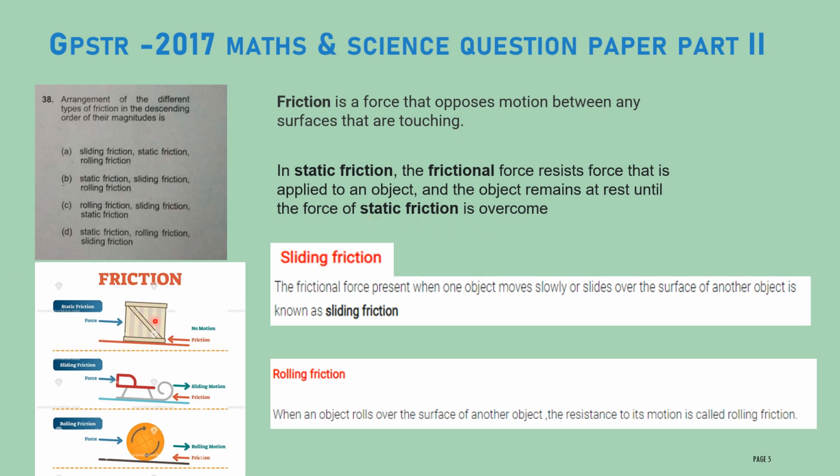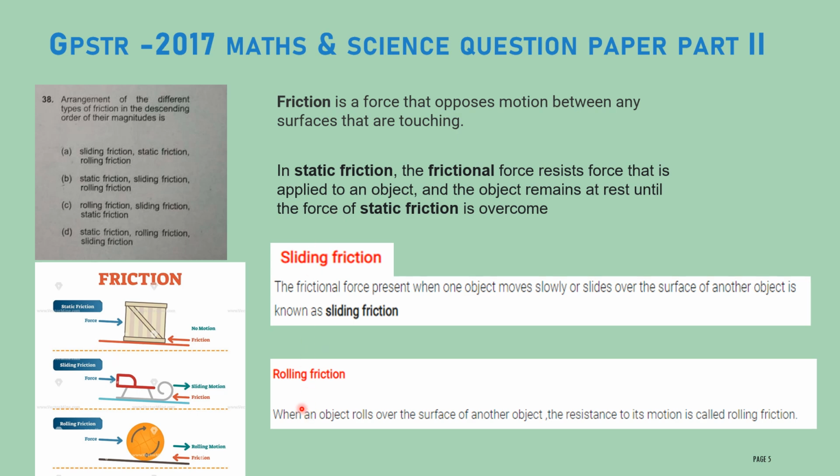Static friction is when the applied force is equal to the frictional force, so the object does not move at all and stays at rest. To overcome static friction, you need more energy, or you have to apply more force. Therefore, the magnitude of static friction will be more compared to these two frictions.